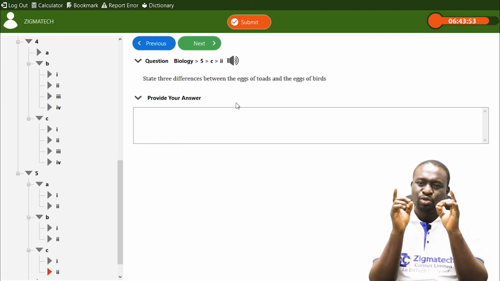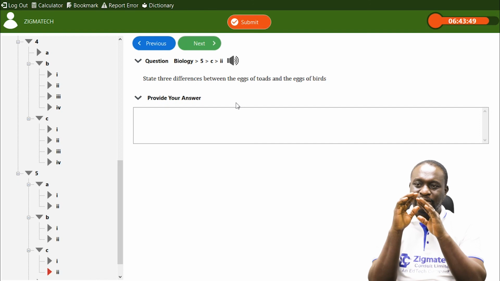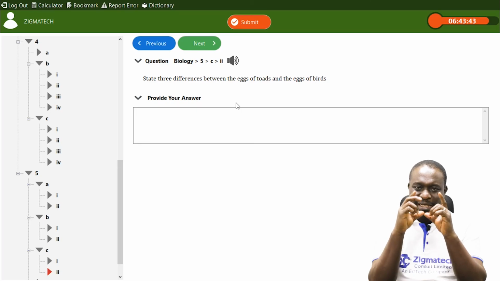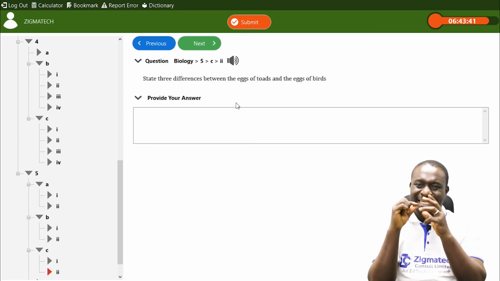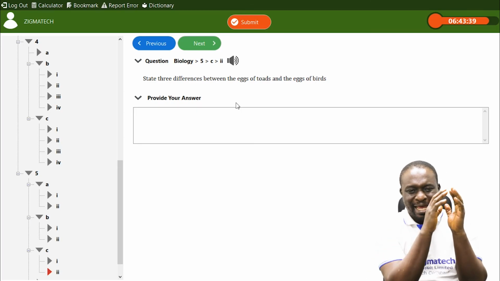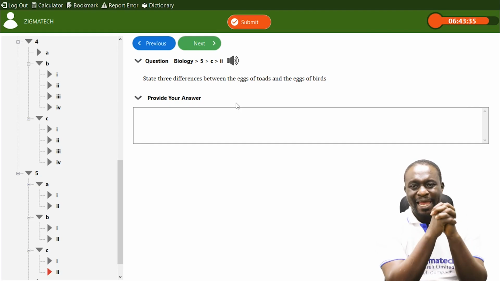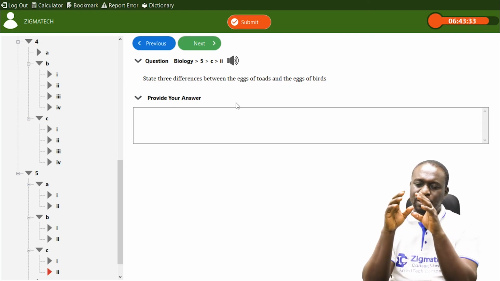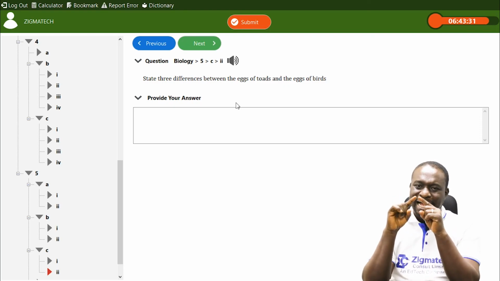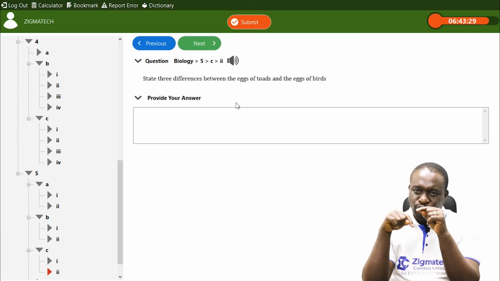Another major difference between the two of them is that the eggs of birds have what we call air space. If you check the eggs of a bird, it has air space, but the egg of a toad does not have air space. Also, the egg of a bird has a shell membrane.